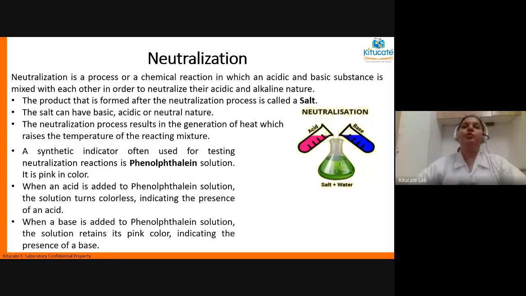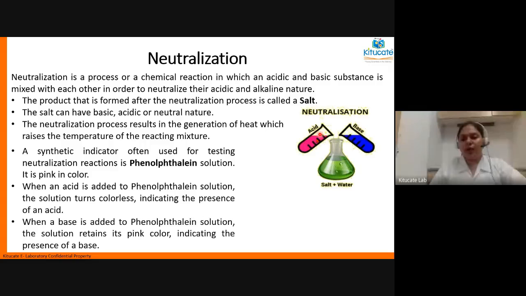Now, how do we find out that the solution has become neutral? Someone rightly said that we need to find out the pH of the solution which is formed. Now look at this picture. Imagine that in this container, first you have taken 10 ml of base.